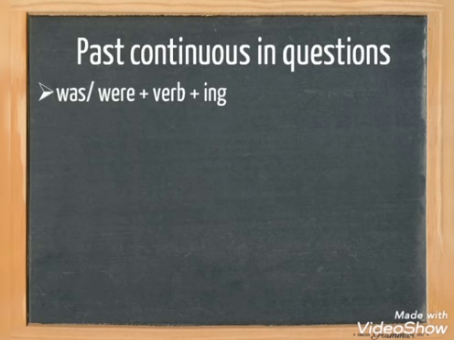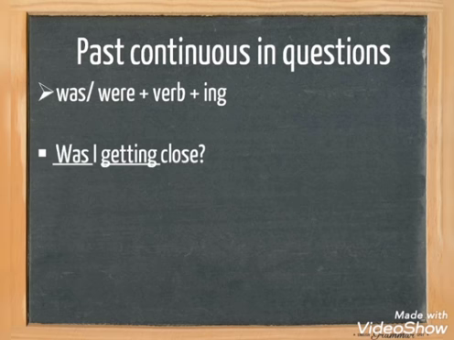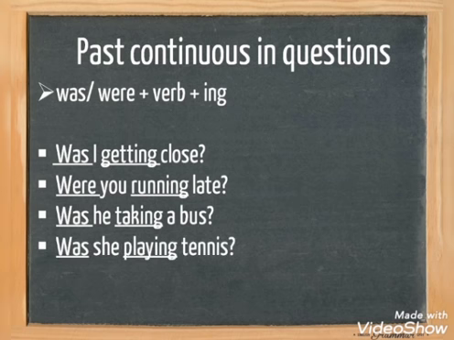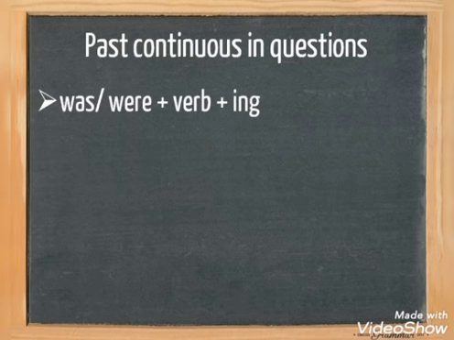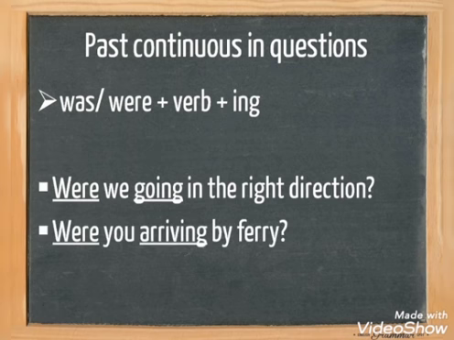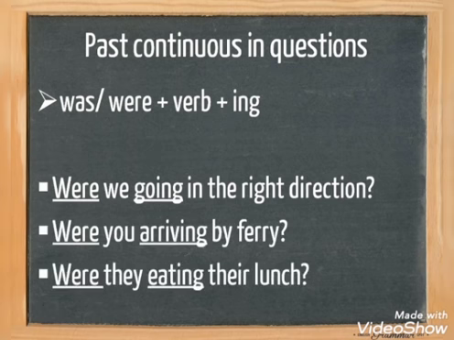Again, we use the past simple form of the verb to be, was or were, the base form of the verb and ing. Was I getting close? Were you running late? Was he taking a bus? Was she playing tennis? Was it snowing? And for the plural forms, we do the same. Were we going in the right direction? Were you arriving by ferry? Were they eating their lunch?